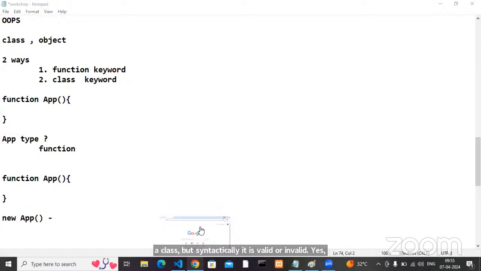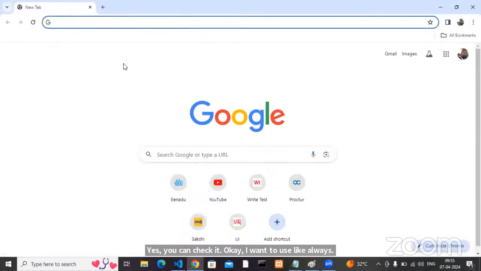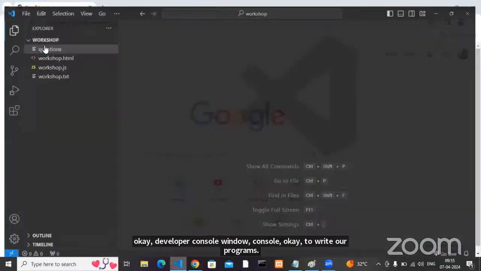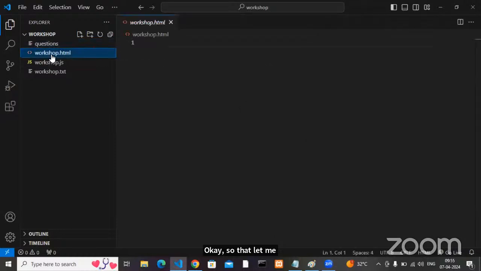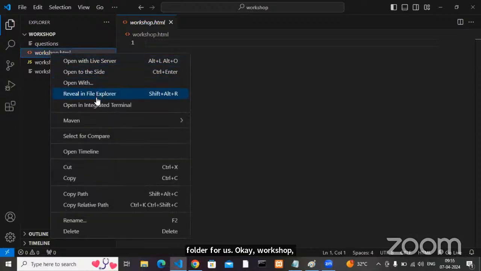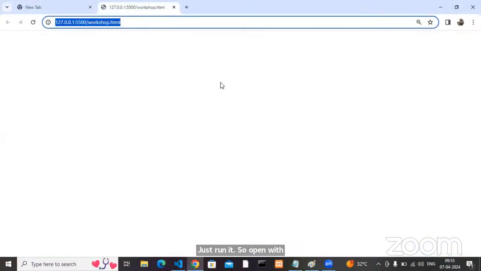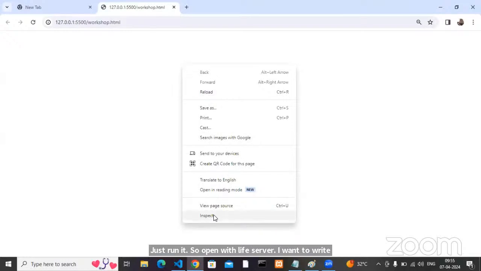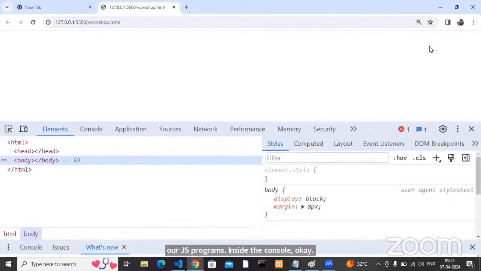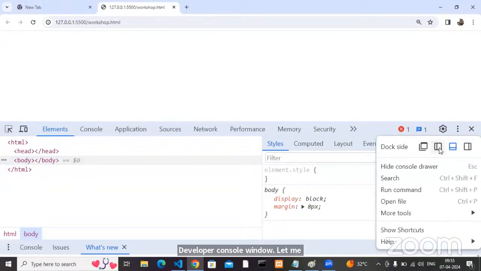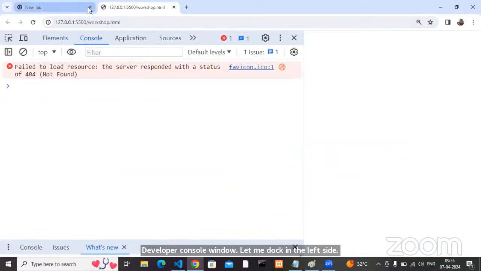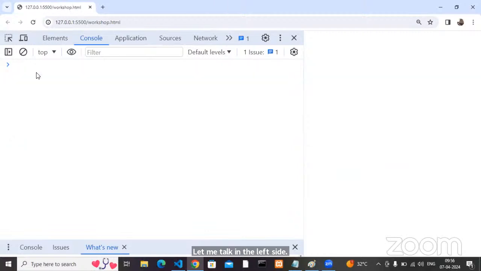I want to always use the developer console window to write our programs. Let me open it. I created a workspace folder for us. This is our HTML. Let me run this HTML. I didn't write anything, just run it. Open with live server. I want to write our JS programs inside the console. Let me dock the developer console in the left side. This is the console. I want to use this console to write all our programs.